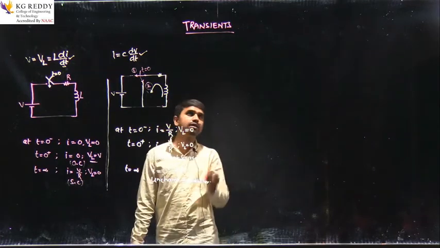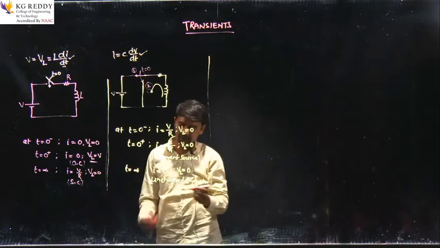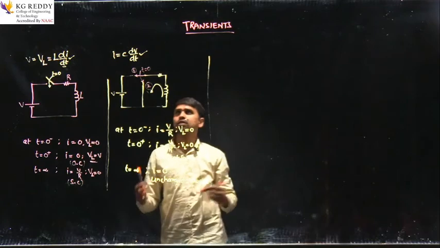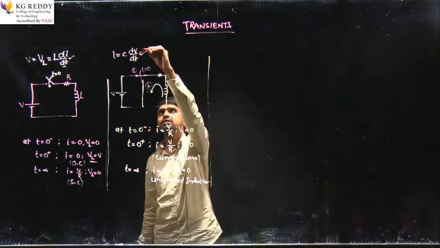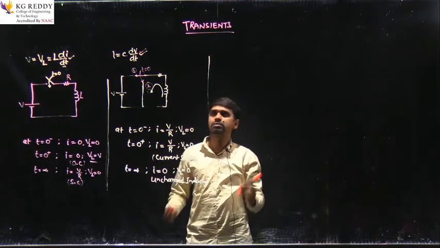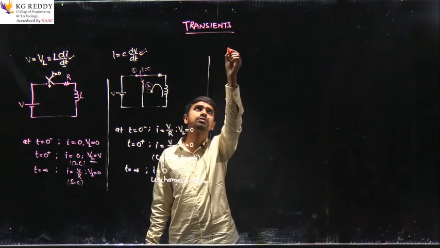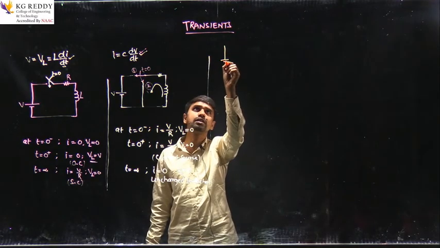Now take the situation of the capacitor, how the capacitor behaves. I am taking a network to elaborate this, so this will be the circuit, similar to the inductor circuit.